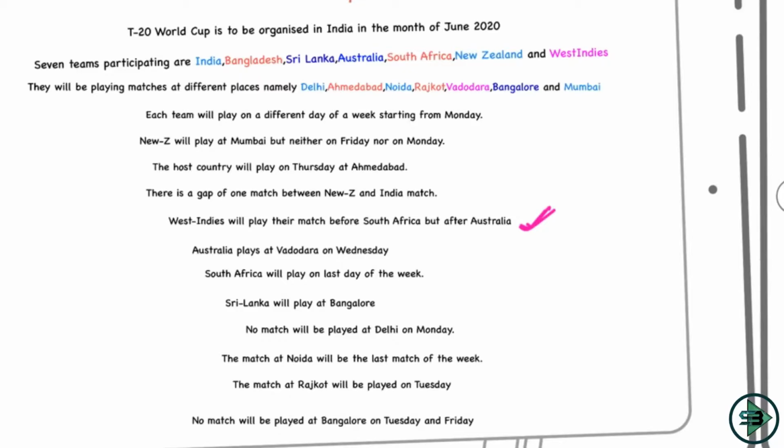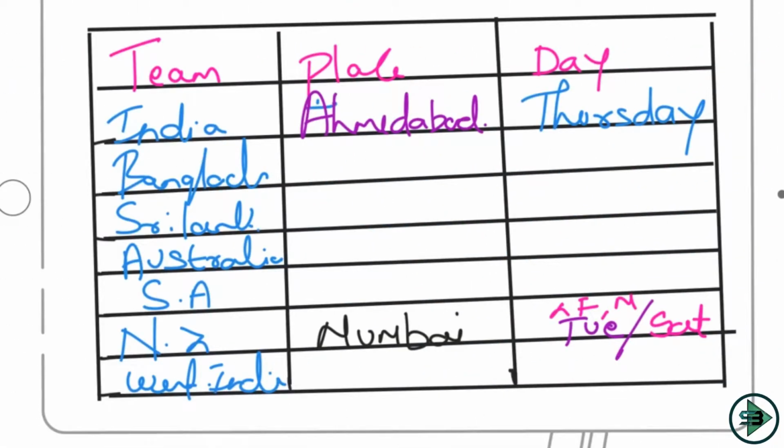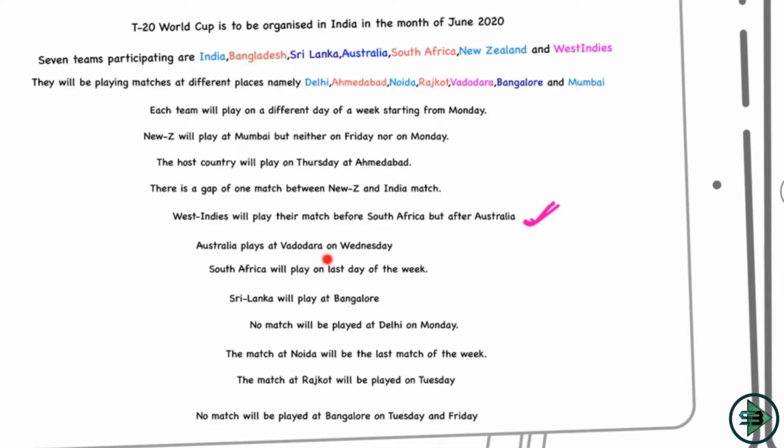Now let's move on to the next sentence, which is: Australia plays at Vadodara on Wednesday. Okay, so now I have a link. Australia plays at Vadodara, so I'll write here, on Wednesday. So I know this as well. This is one link that I get from this sentence. And let's see what next sentence I have. So I'm done with this: Australia plays at Vadodara on Wednesday.